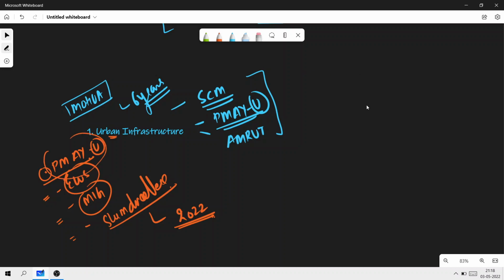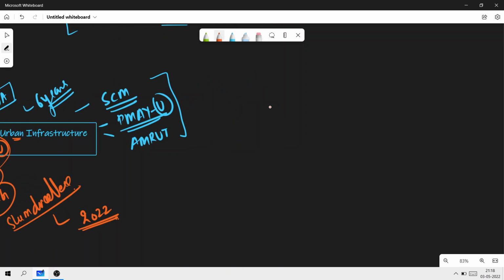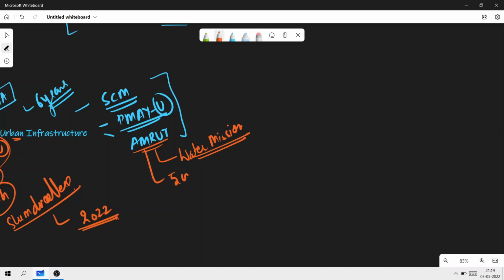Now let's similarly look into the others. This is the Atal Mission for Urban Rejuvenation and Urban Transformation. Now this is the first focused national water mission, which aims to provide basic services like water supply, sewage, etc. to households and build amenities in the cities. Now how many cities has this selected? 500 cities have been selected for this task. What is the progress report? Even the progress reports are very important.